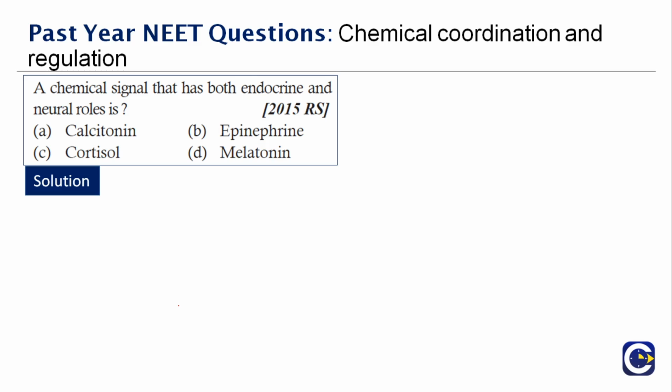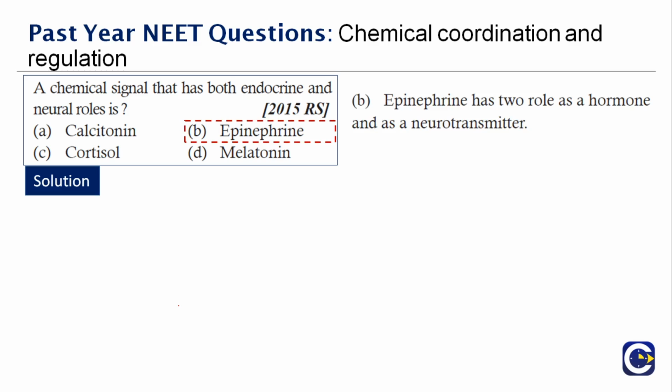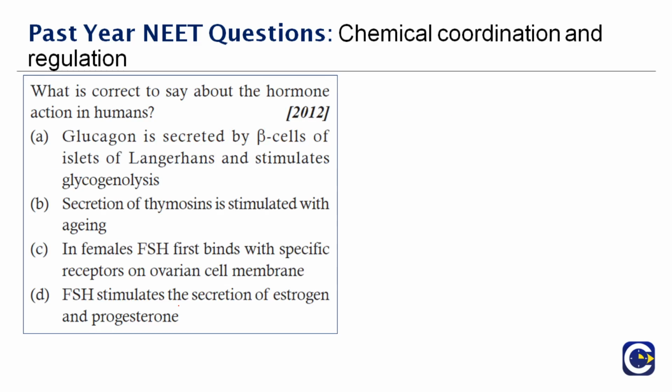So now you should know what the answer is. It's the epinephrine, which is option B. Epinephrine has two roles. One is hormone and the other is neurotransmitter. Okay. Next question here. What is correct to say about the hormone action in humans?